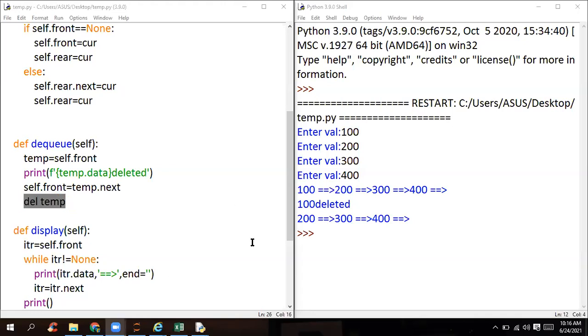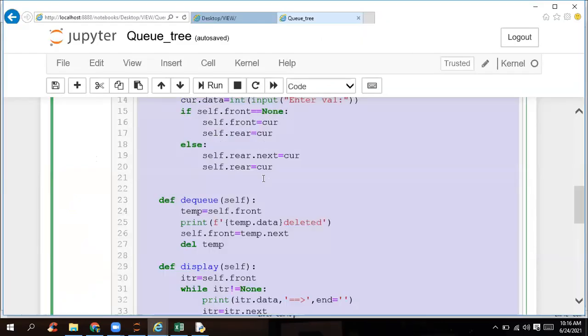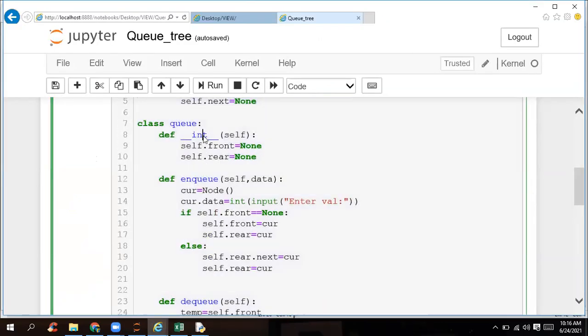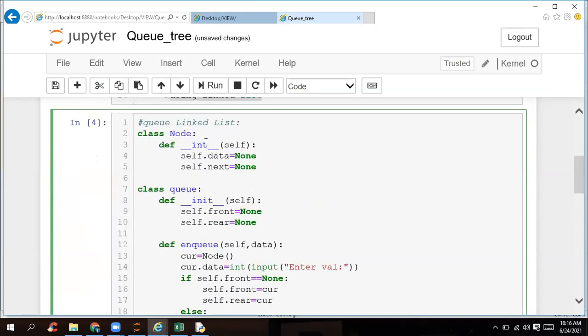Are you all clear with this? We made a small mistake, guys. The small mistake of missing the i caused this much trouble. So missing the i here.